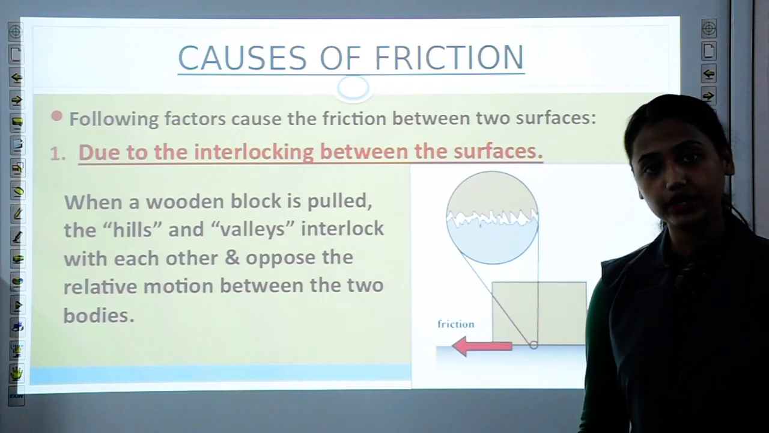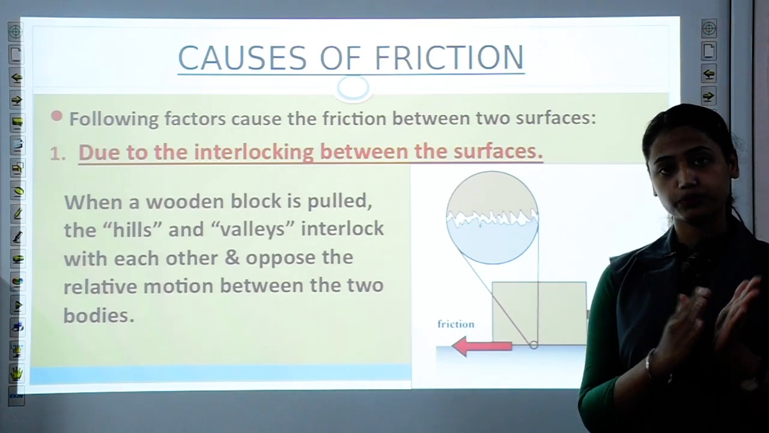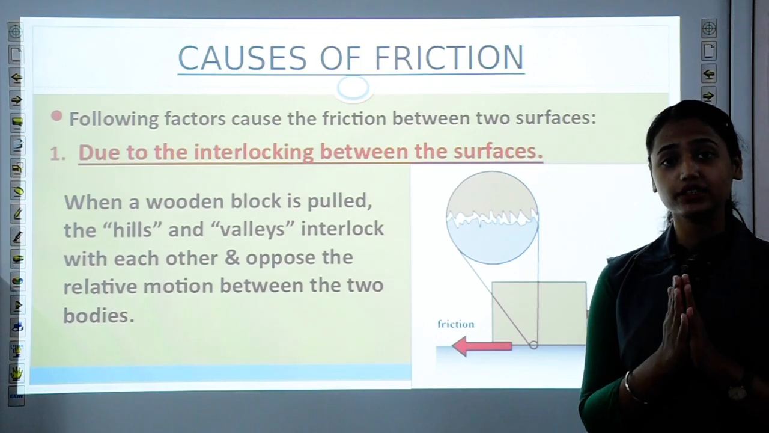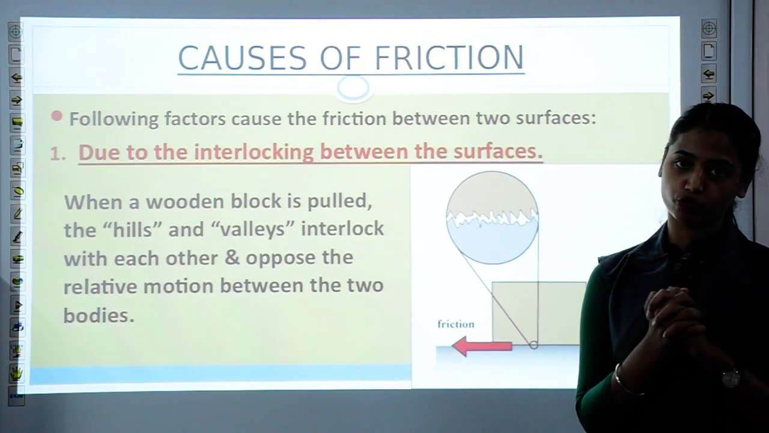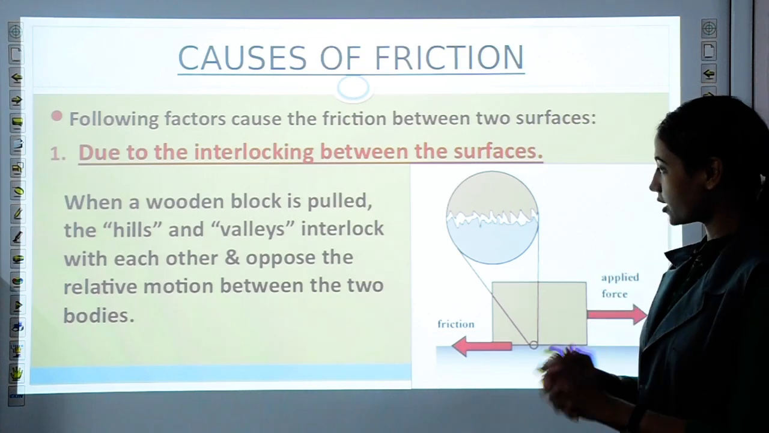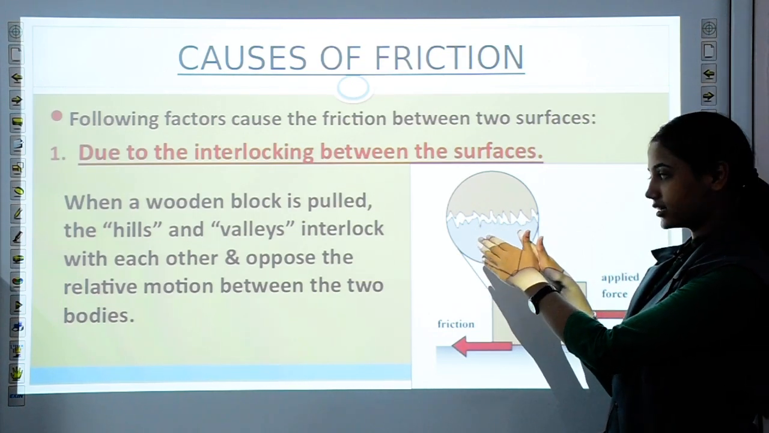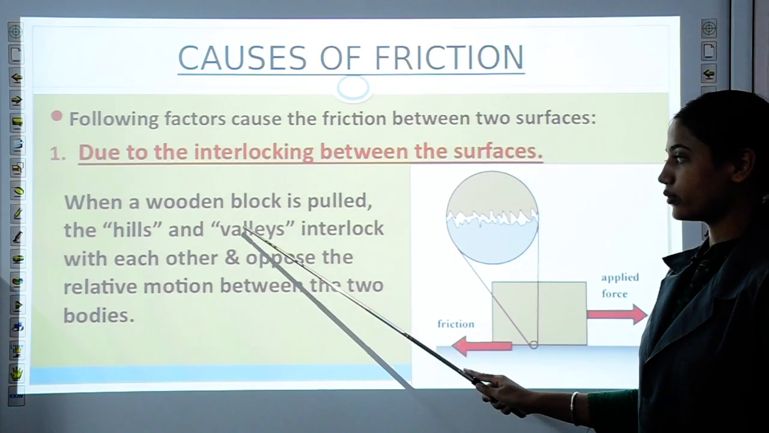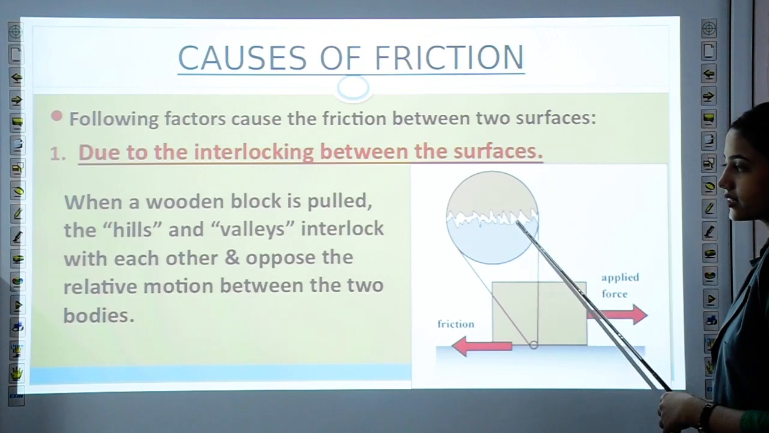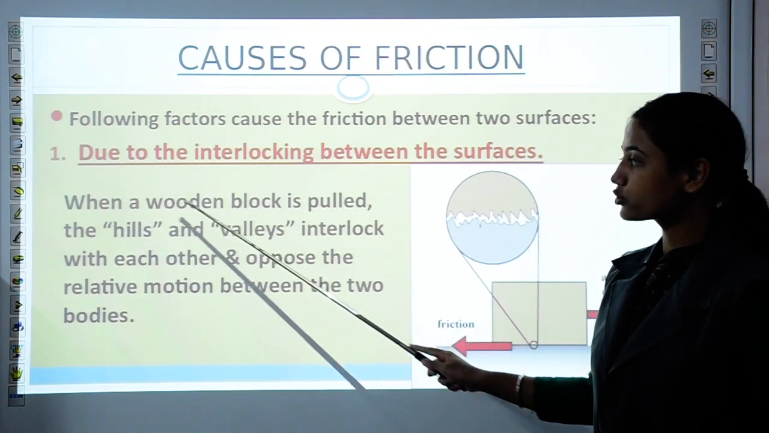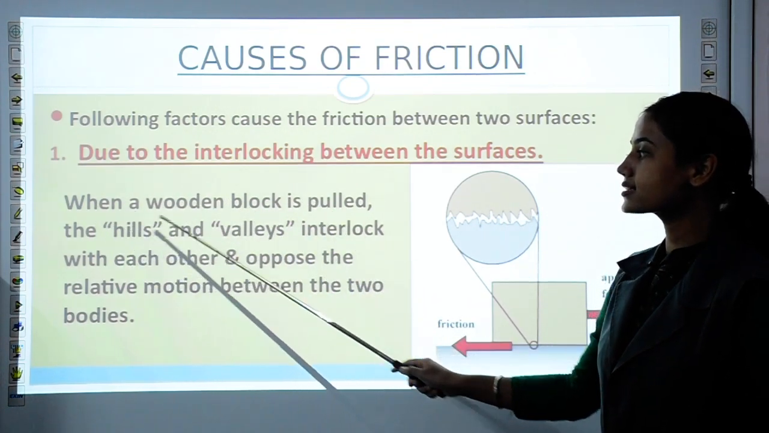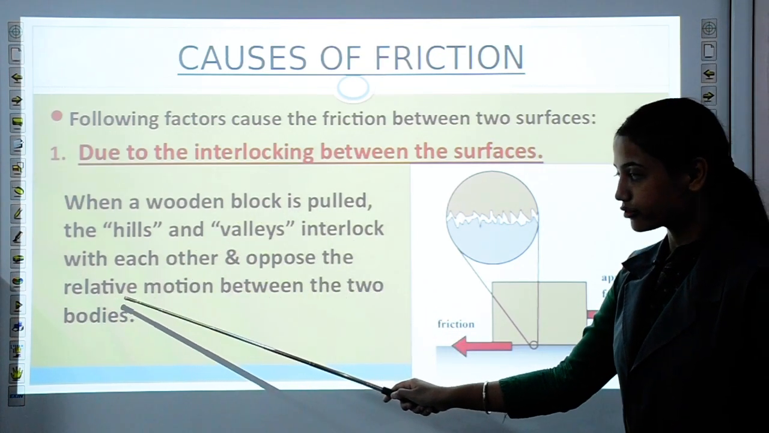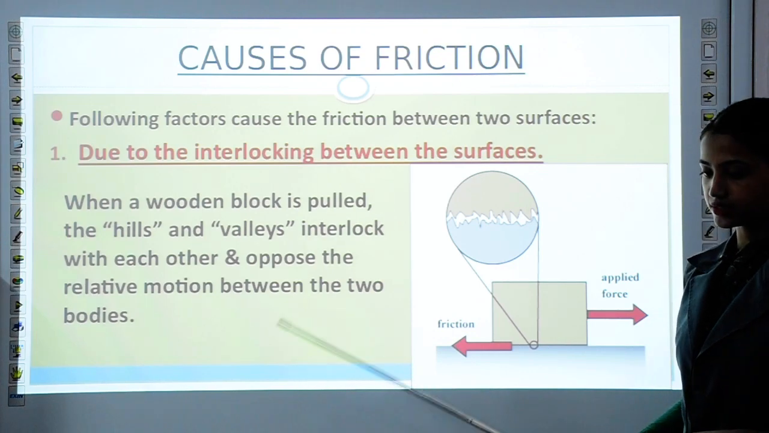You can try it with your fingers also. Just rub both palms against each other. It is very easy, but now lock your fingers and try to move them. It will be very difficult. The same is happening here. Instead of your fingers, what is present? Hills and valleys. So when a wooden block is pulled, the hills and valleys interlock with each other and oppose the relative motion between the two bodies.